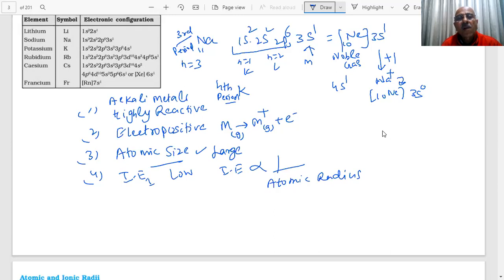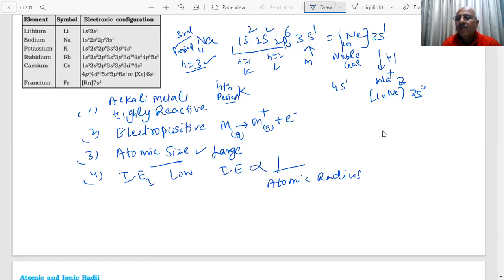How will you know? You found that the last shell will be 3s1 because the period is 3, n equal to 3. So if you have an element in period 3, how will you know how many electrons are in that last shell? If I know that it is an alkali metal, students, this is a group 1 element I am talking about.